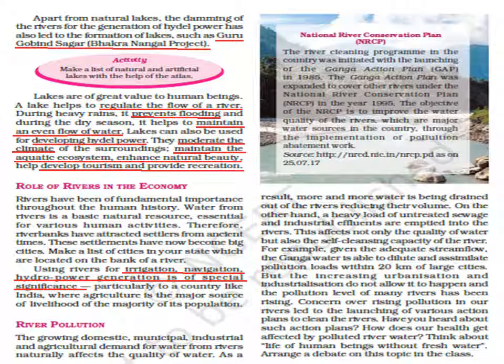We also have the Ganga Action Plan, GAP, which was introduced in 1985. So the Ganga Action Plan was expanded to cover other rivers under the NRCP in the year 1995. And the objective of NRCP is to improve the water quality of rivers, which are main water sources in the country, through the implementation of pollution abatement work.